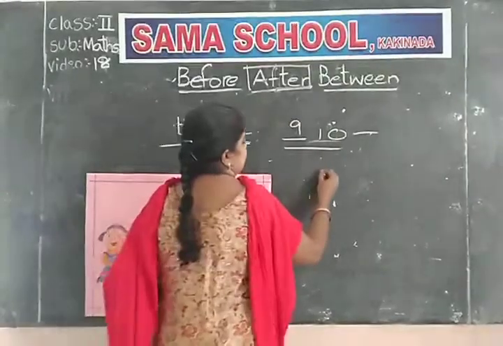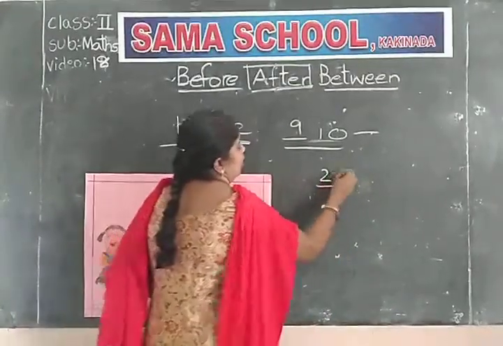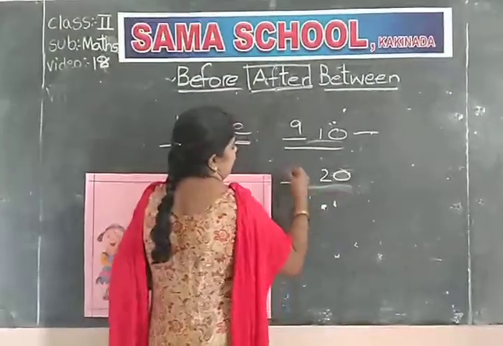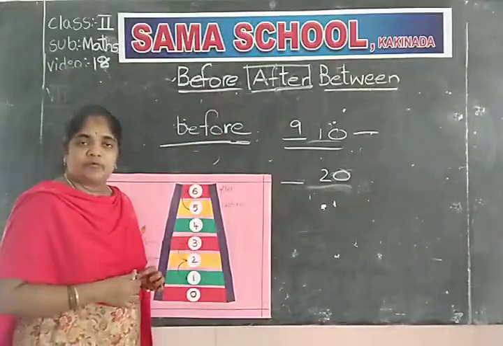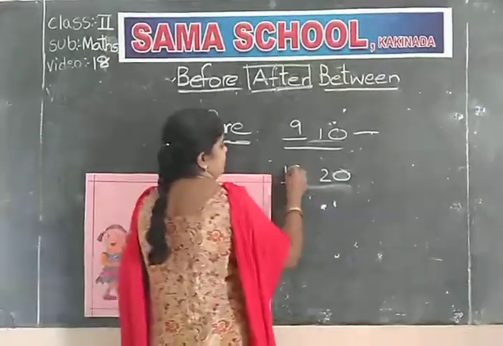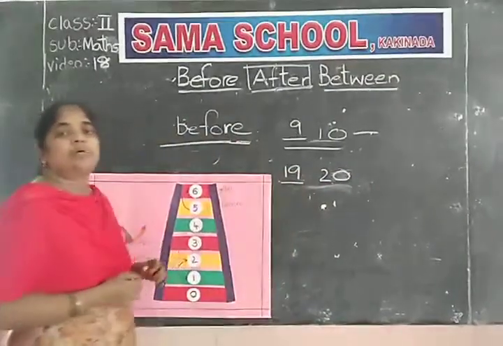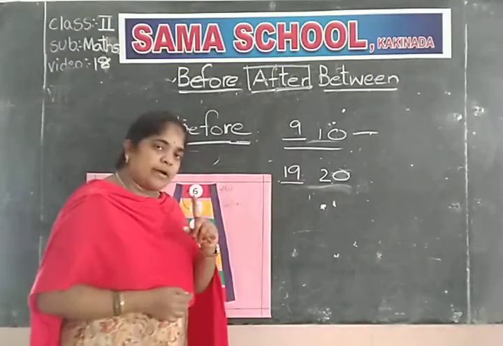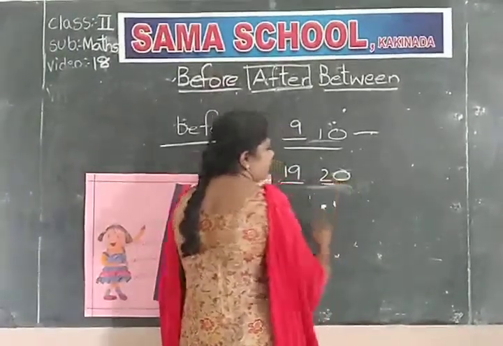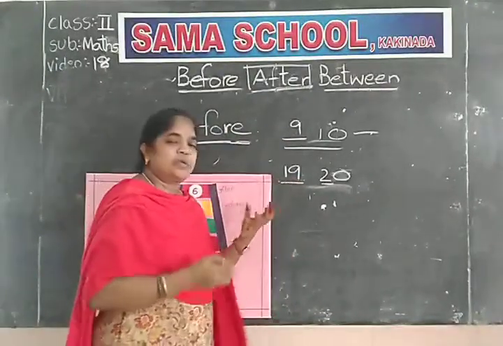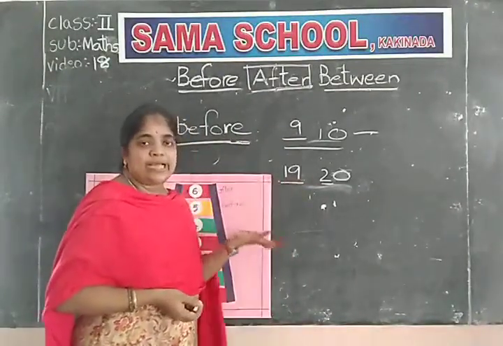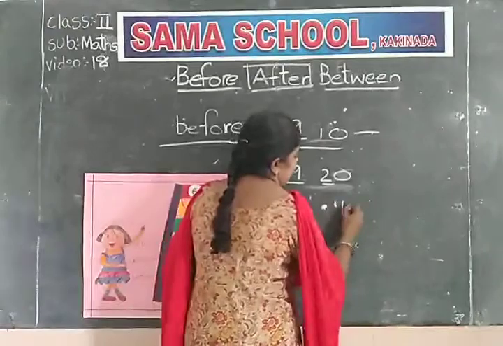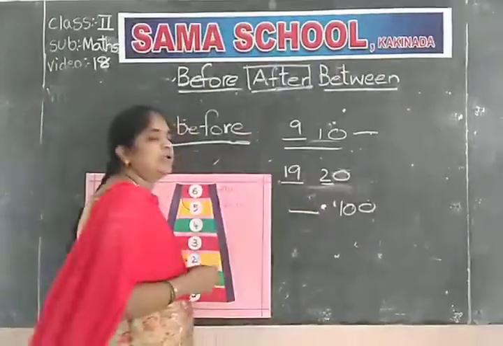Okay, next. What comes before 20? I have to put the blank here. 20 before is 19. We have to decrease one number. When writing the before number, you have to decrease one number. If you remove 1 from 20, it becomes 19. 20 before 19.